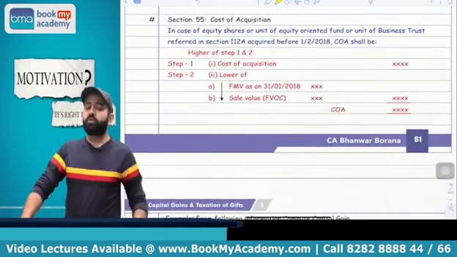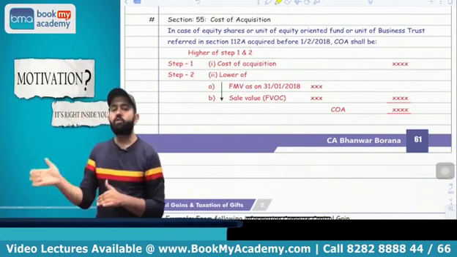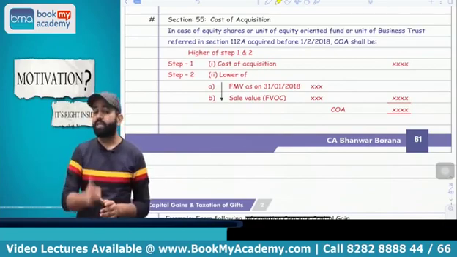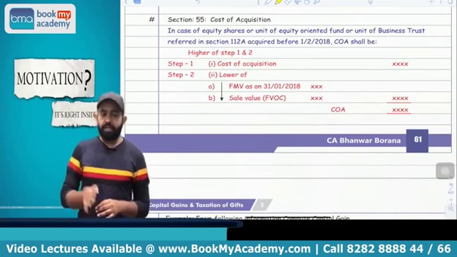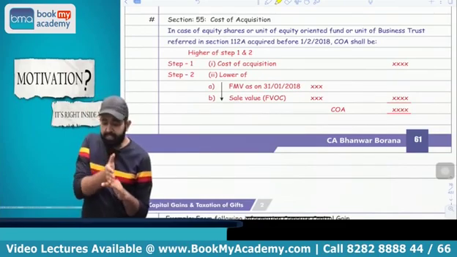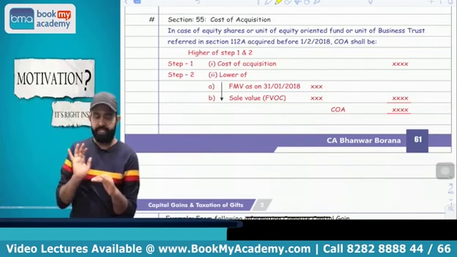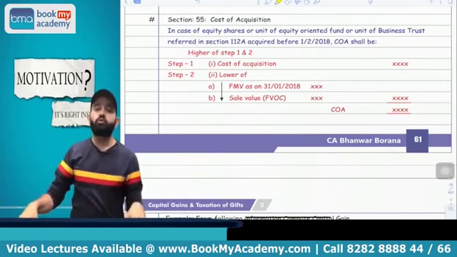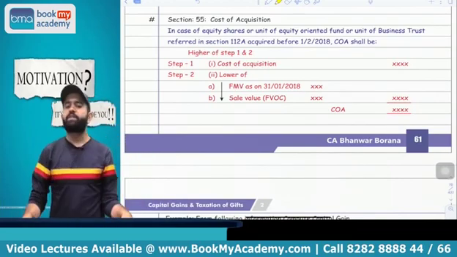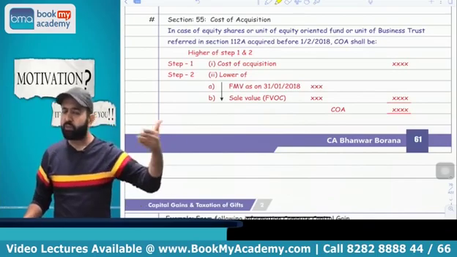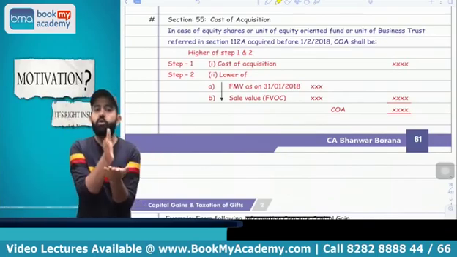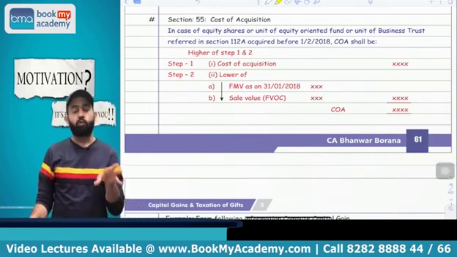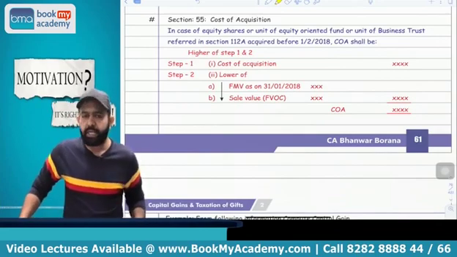What will be the cost of acquisition whenever section 112 is applicable? Whenever section 112 is applicable, cost of acquisition will be your actual cost. But try to understand. Any share or unit acquired before 1st Feb 2018 and transferred on or after 1st April 2018 means section 112 is applicable when you transfer that share or unit on or after 1st April 2018. But you acquired that share or unit before 1st Feb 2018. In that case, the benefit of FMV as on 31st January 2018 is available.